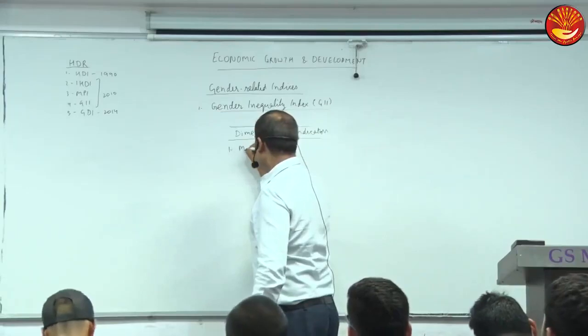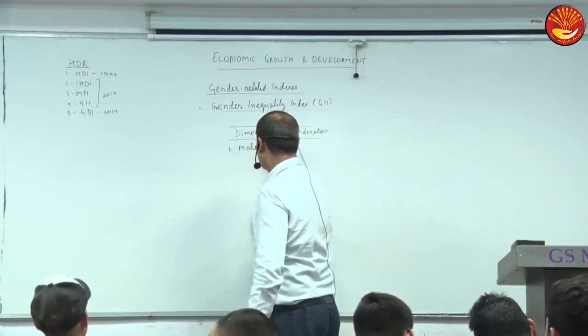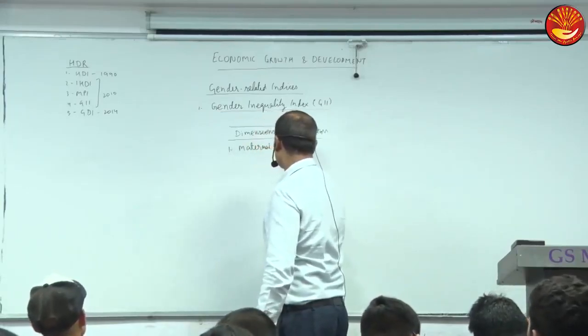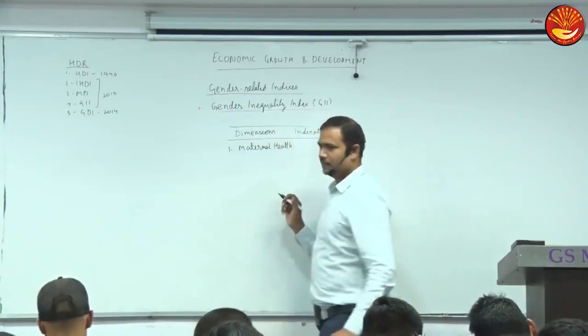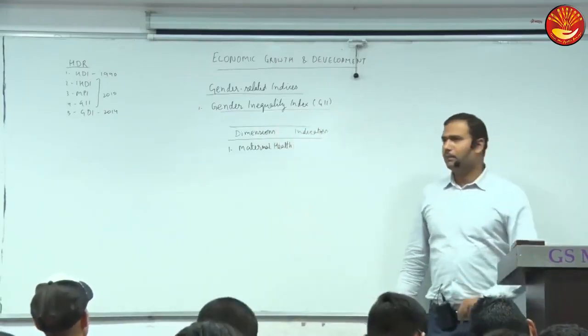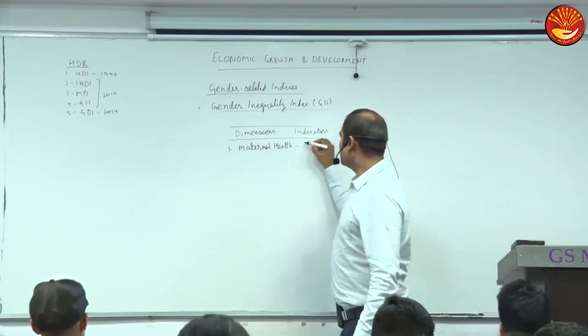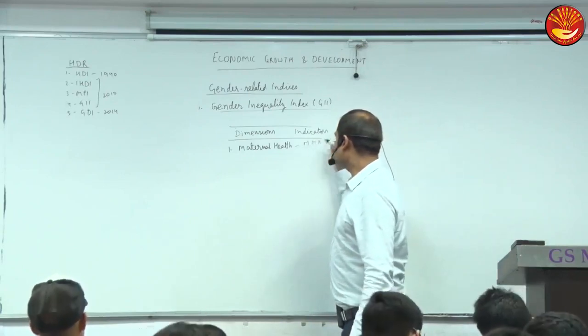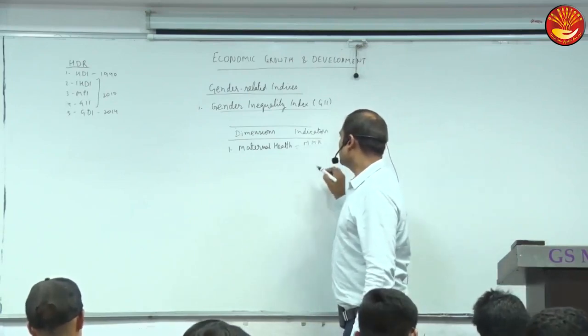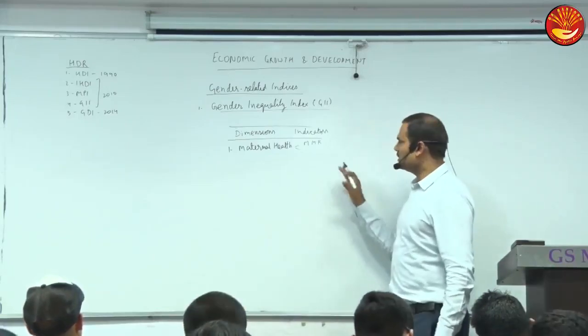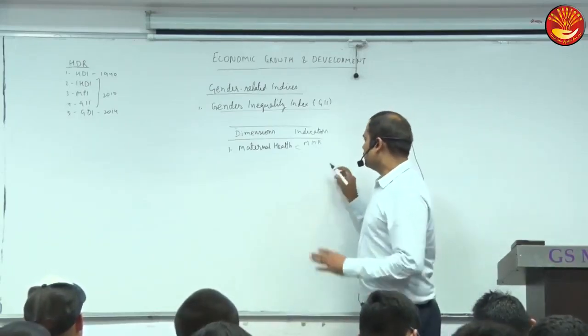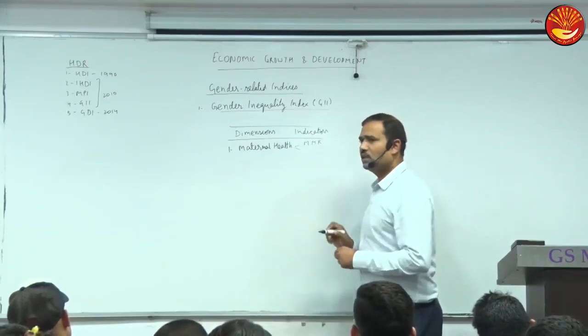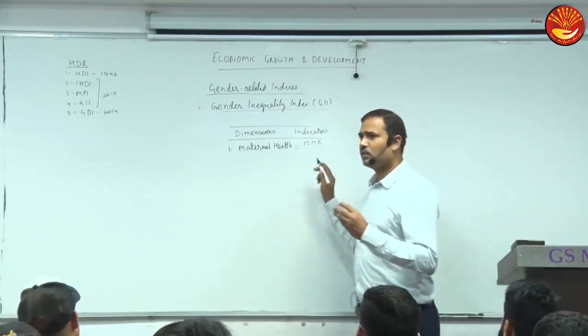One is maternal health. Maternal health is measured by the maternal mortality rate, and one more indicator, the adolescent fertility rate, but indicators are not important. Maternal mortality rate means the death of women at the time of childbirth.